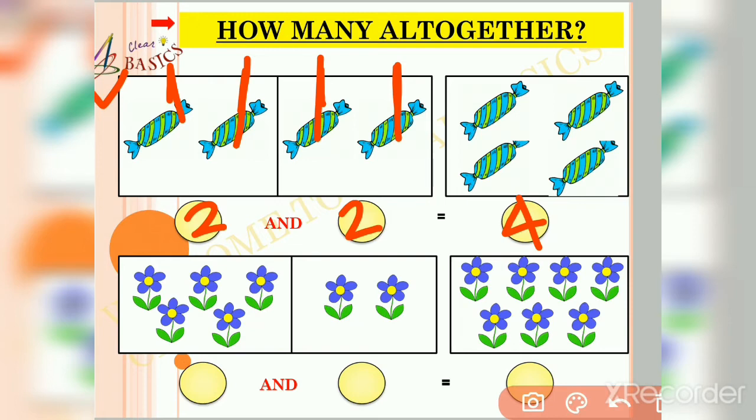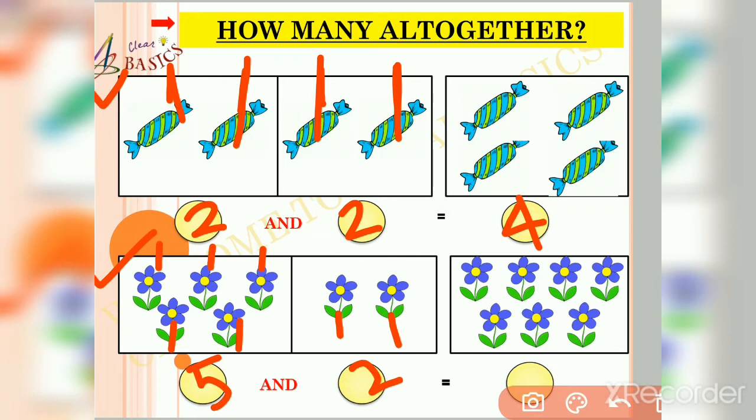Friends, I have 1, 2, 3, 4, 5. So I have 5 flowers. And I add 2 more flowers. 1, 2. So how many flowers altogether?